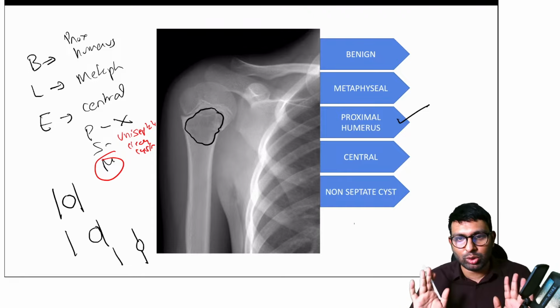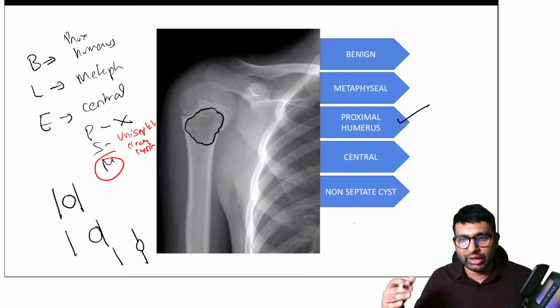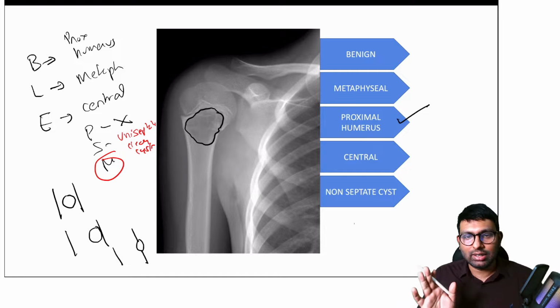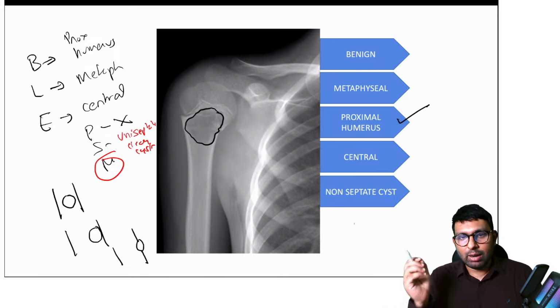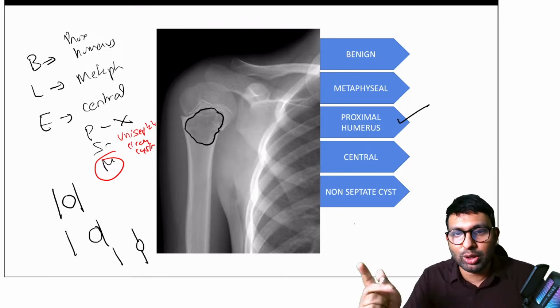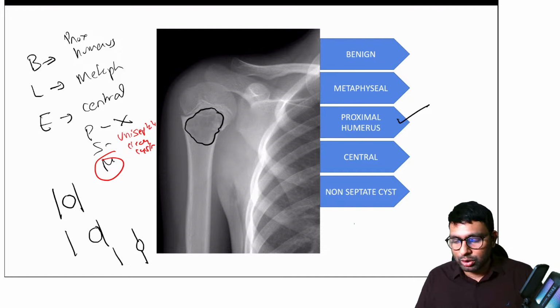Do you all agree with me? Anyone who believes I'm wrong with the criteria, anyone who reads it a little differently, are these things clear? If any tumor comes, you should be able to think like this. Maybe you don't get non-septate cyst. That is okay. But if you can even think of central, proximal humerus, metaphyseal, that is enough. And I'll tell you how.